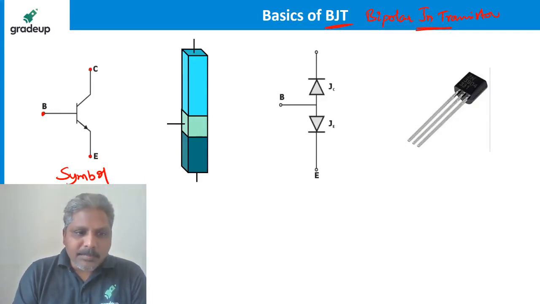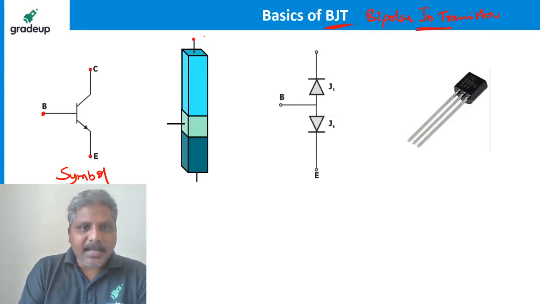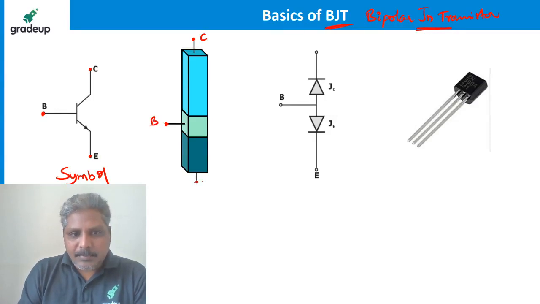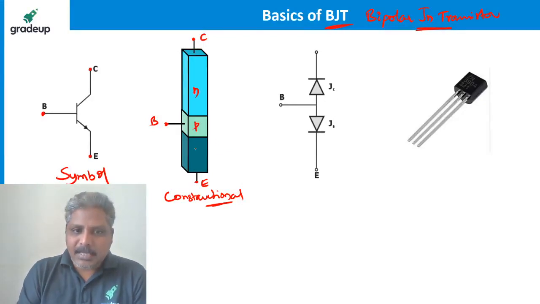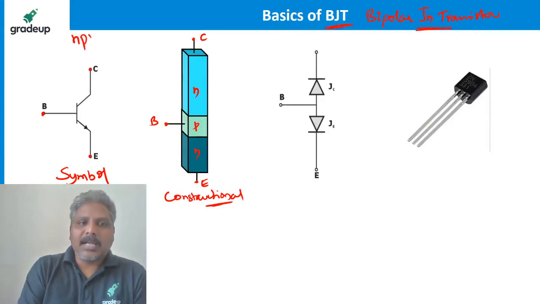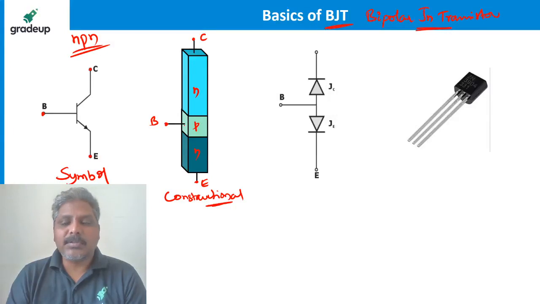This is called symbolic representation, like a diode has a symbol. This is called constructional diagram. This is collector, this is base, and this is emitter. That means how it is constructed, using what materials. It is NPN. It can be PNP also. I have shown NPN. Whatever I explain for NPN is equally valid for PNP also. There is a simple technique to understand PNP once you understand NPN.